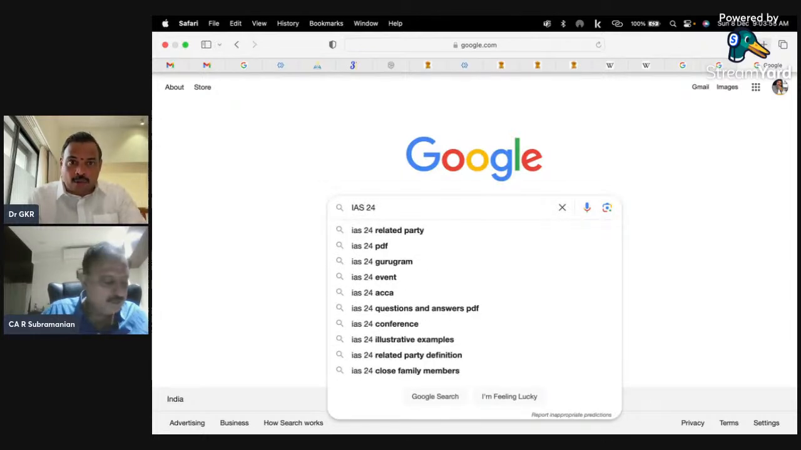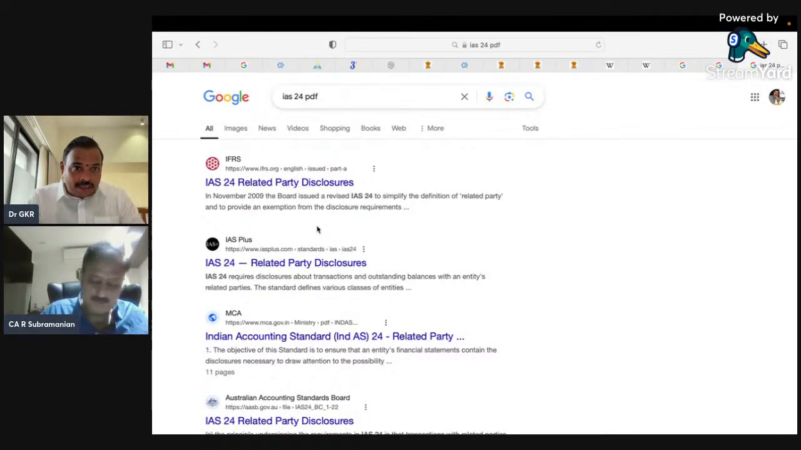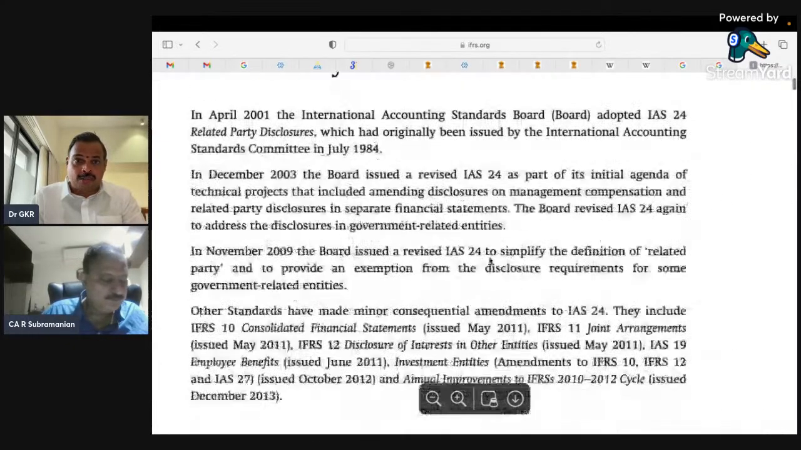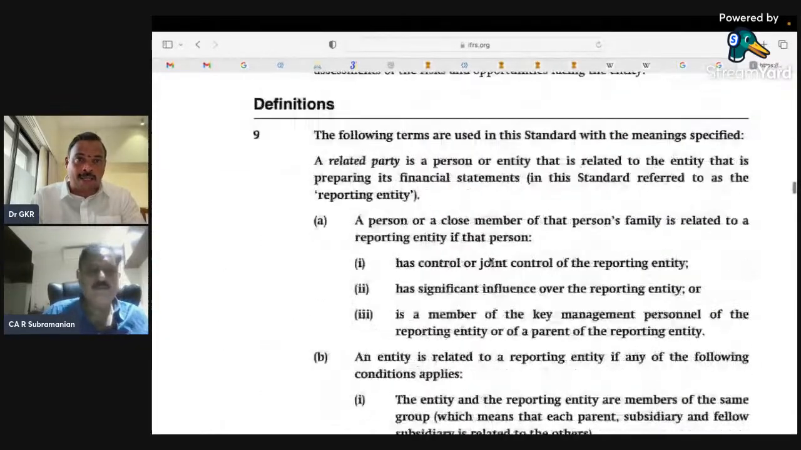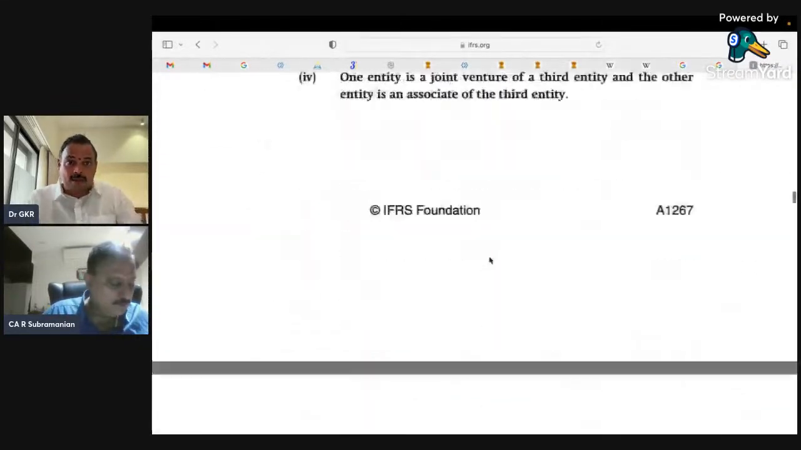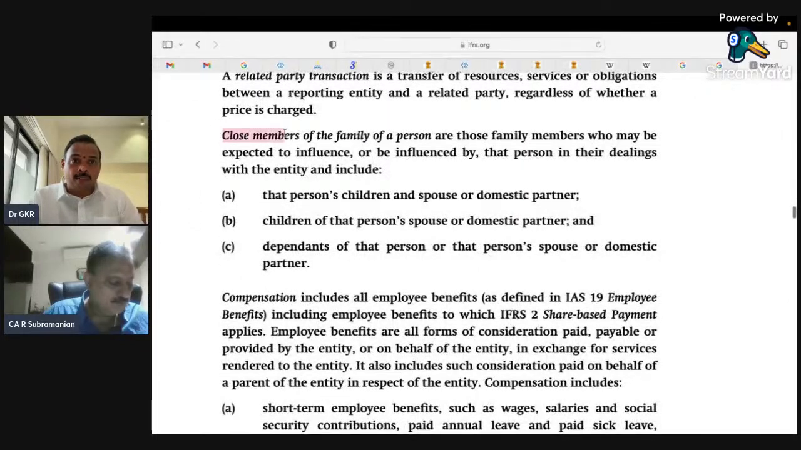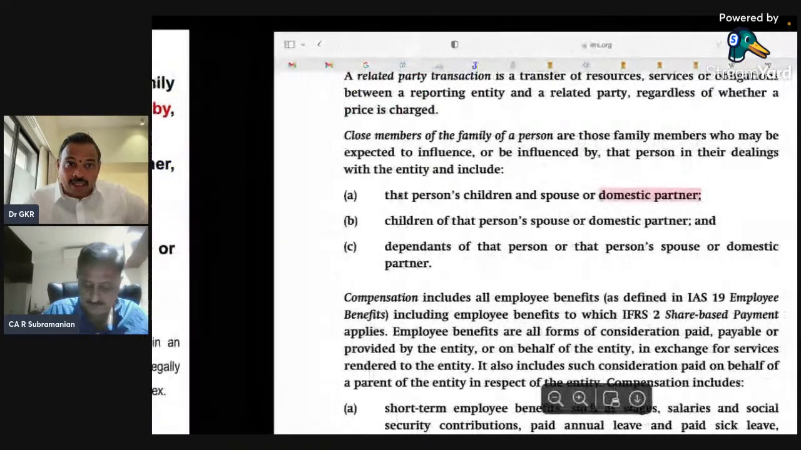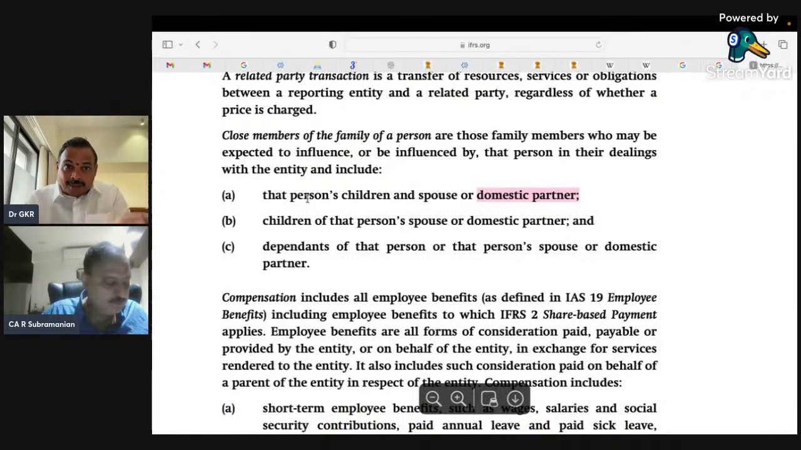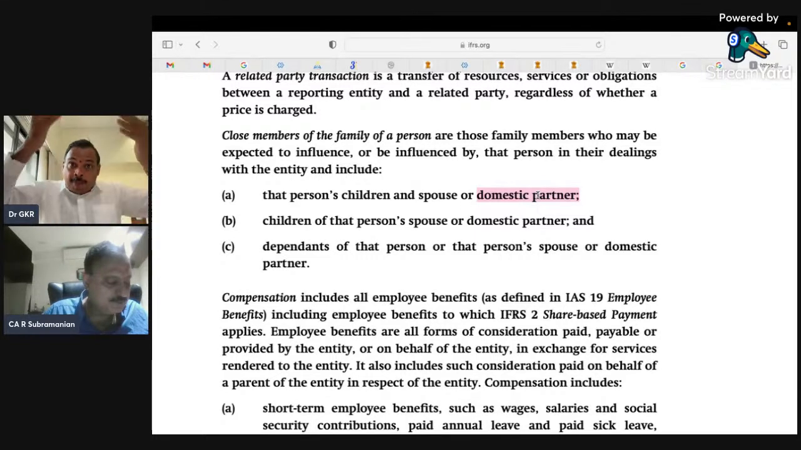This is our IAS 24. Now please look at this. This IAS 24 also has the same paragraph. Here, if you look at the definition, which is in para number 9, the same wordings will be there. Look at the close members. Here the word domestic partner appears: that person's children, spouse, or domestic partner. Now, they have not included brother, sister, father, mother. Brother, sister, father, mother are not included. But the person's children, spouse, domestic partner.